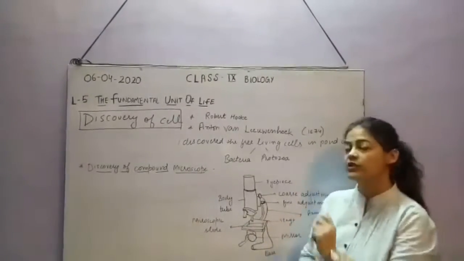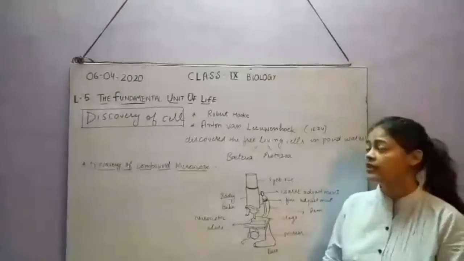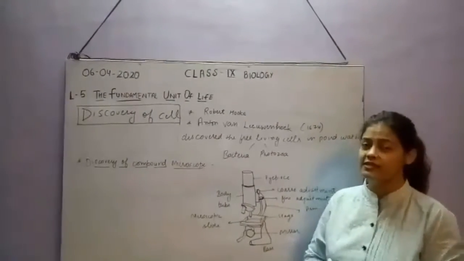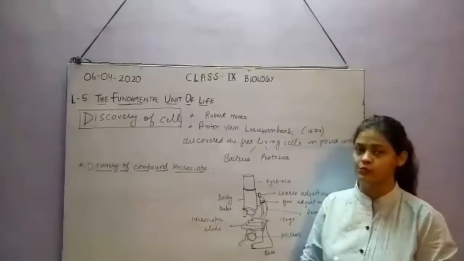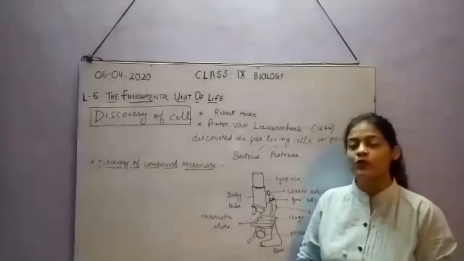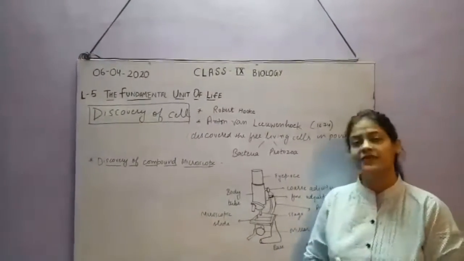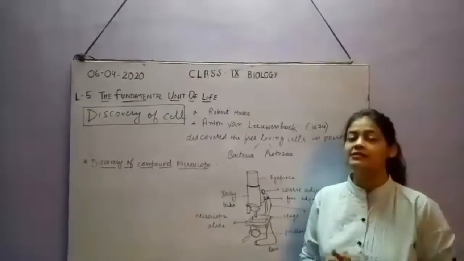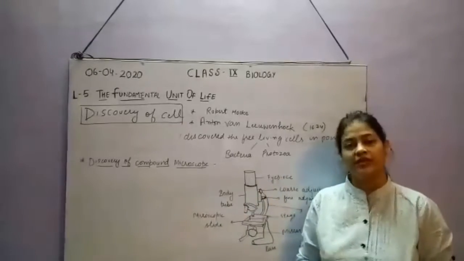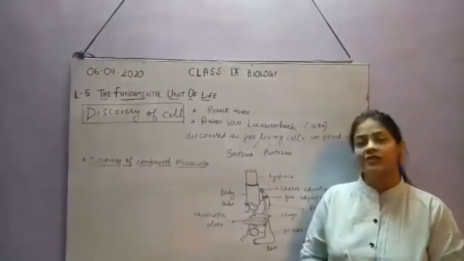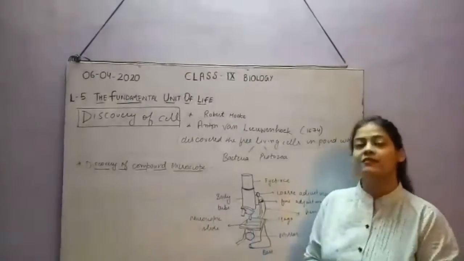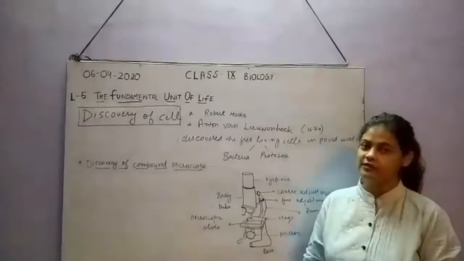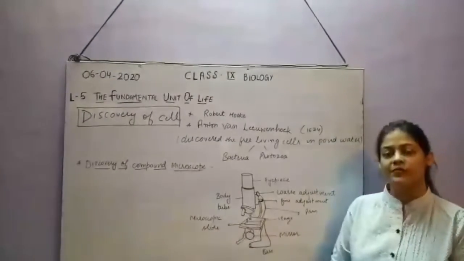These two scientists observed cells under their self-designed microscopes that were not of very good quality. These days we have compound microscopes and electron microscopes to see the cells clearly and to see each and every part of the cell. Later on, the compound microscope was discovered. So let us see the structure of a compound microscope.